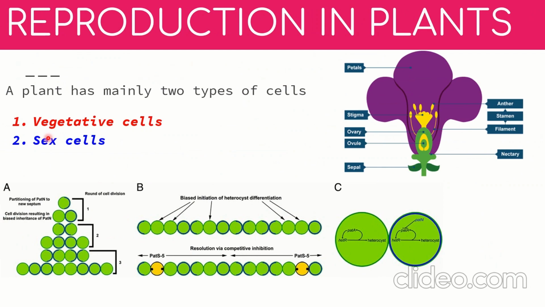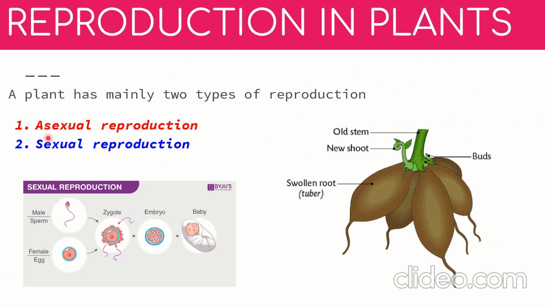But sometimes the vegetative cells also give rise to new plants, and that's what we call vegetative reproduction, which we'll see later. It happens only sometimes, and in a few cases vegetative propagation takes place, and we'll see how that happens. But mainly we need to know that a plant has two types of cells: vegetative cells, which make up the vegetative part of the plant and are not used for reproduction, and sex cells, which are used for reproduction.